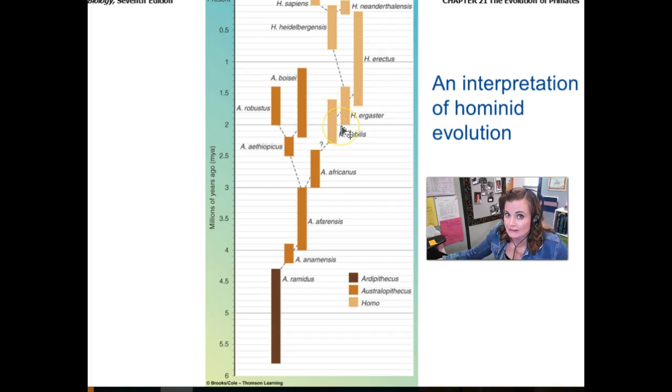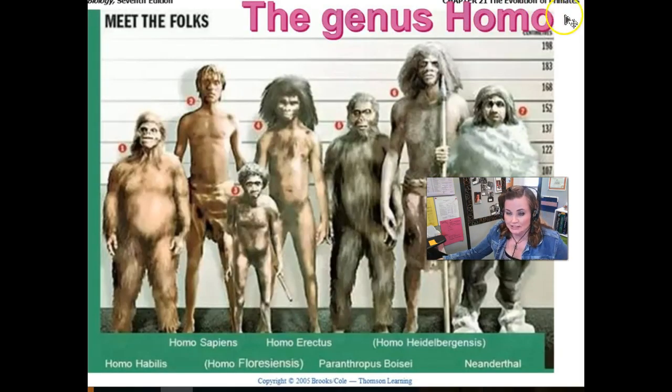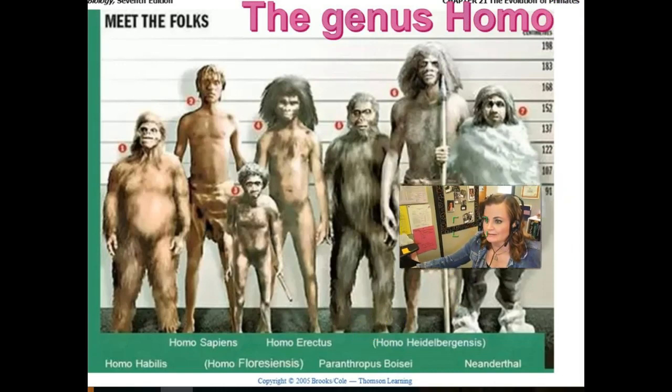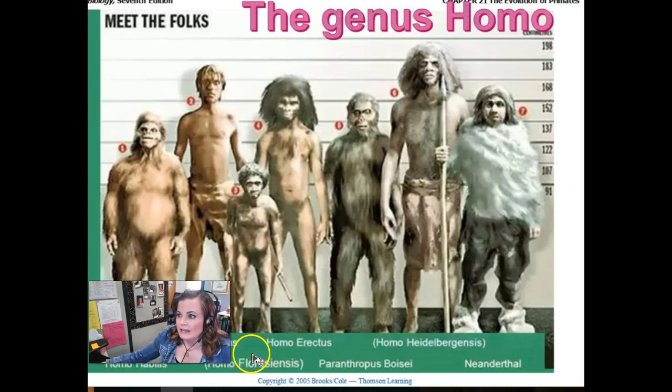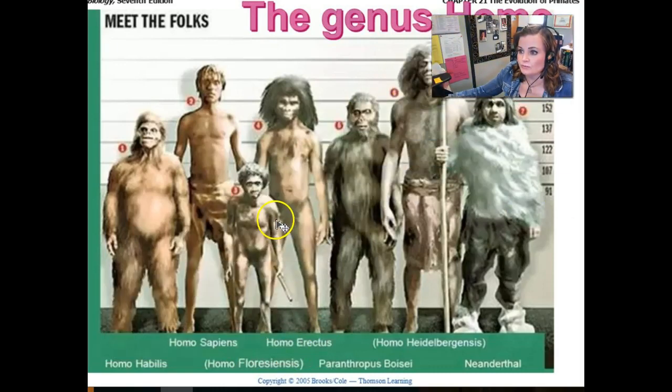Remember, Homo sapiens, your genus is Homo, the species is sapiens, but we have other groups that are considered to be in the same genus as Homo sapiens. The genus Homo. These are our guys here, or gals. Okay, so the different species in the genus Homo. The only species of this group that still is alive today is Homo sapiens, number 2 here. Okay, but we have Homo habilis, Homo floresiensis, Homo erectus.